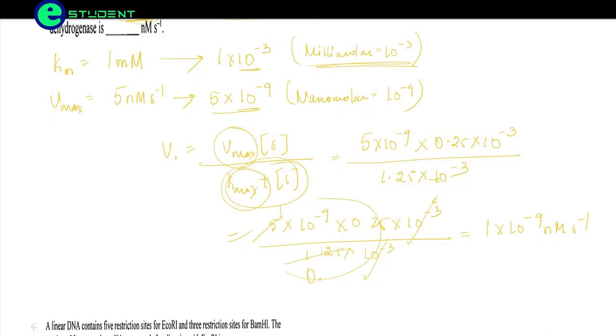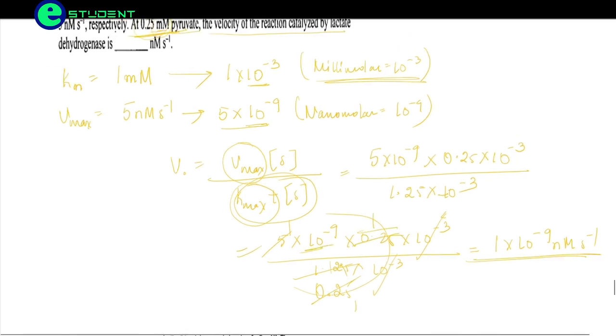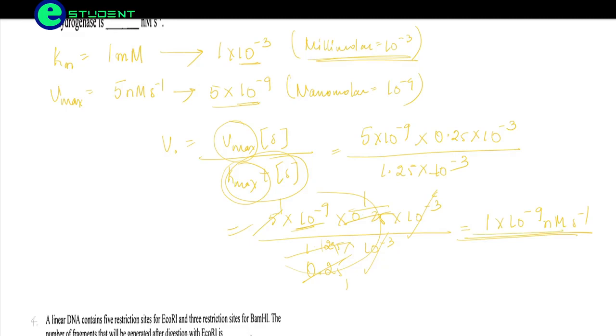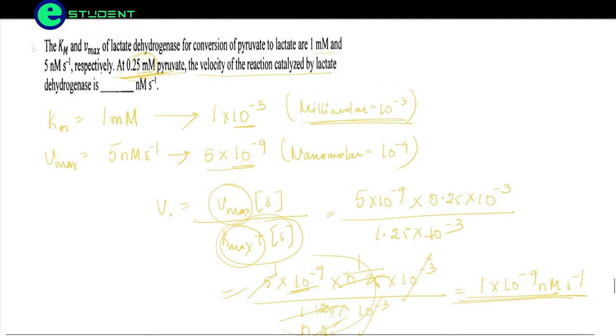Okay, so here you see, if we cancel this, 0.25 ones, 0.25 ones, we will be getting 1 into 10 to the power minus 9 here. Okay, so the answer is 1 into 10 to the power minus 9 nanomole second inverse. So here it is going to be option 1.